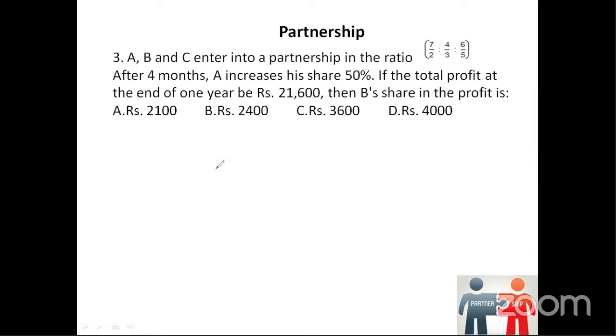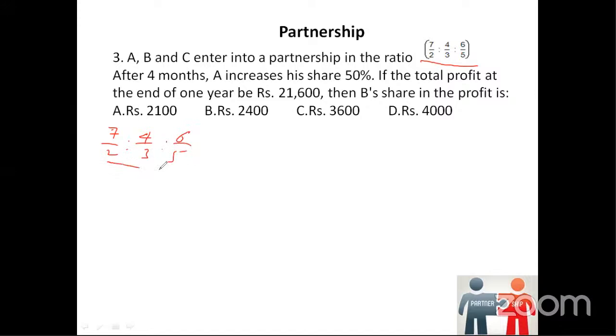A, B, and C enter into a partnership in the ratio 7/2, 4/3, 6/5. After 4 months, A increases his share by 50%. We'll come to that part, that is the second part. The first part here is the ratios. As we have learned in ratio and proportion, we will write down the ratios first, that is 7/2 is to 4/3 is to 6/5.